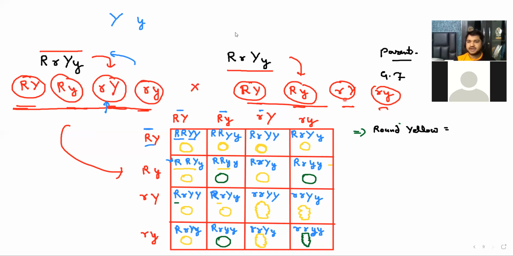Okay. So I said round and yellow, 9. You said 12 and 10 also. Okay. So round and green. Now, how many round and green? Three. Are you sure? Yes, I am. Round and green, one, two, three.